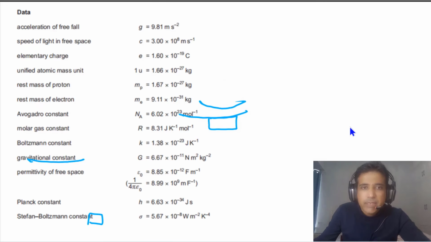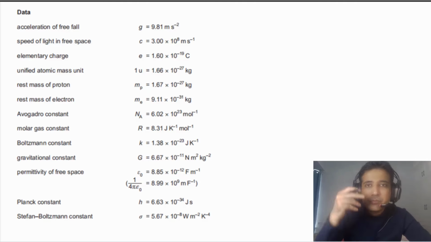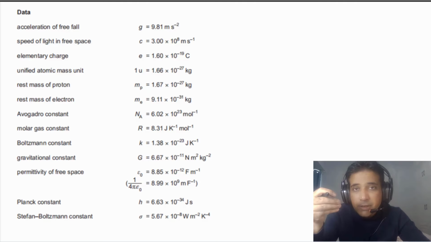If you go to the second page of this exam paper, you can see some data given to you. This data is very important and you may need it in your exam. During your exam, you will need some of these constants for some calculations. So if you need the value of any constant in your exam, you can come to this page and find the values of constants.